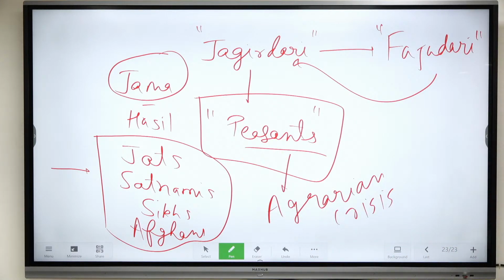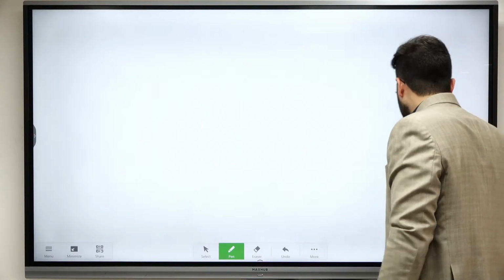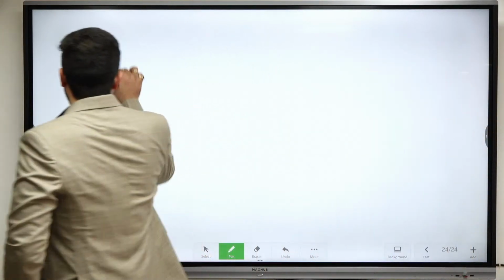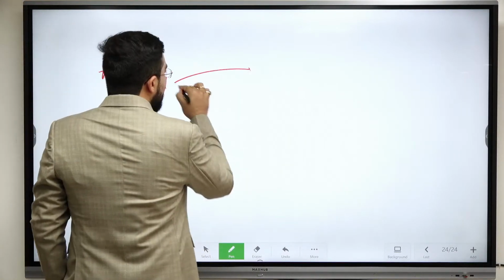Okay. Next we can see the deterioration and demoralization of the Mughal army. This question came in 2018. How was the Mughal army getting affected? Okay. So why was the army getting demoralized? We see repeated invasions.